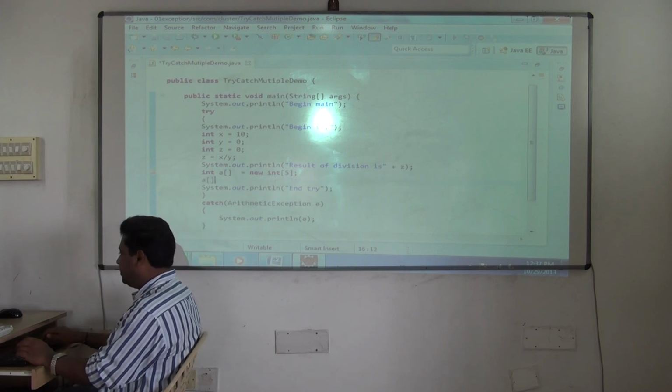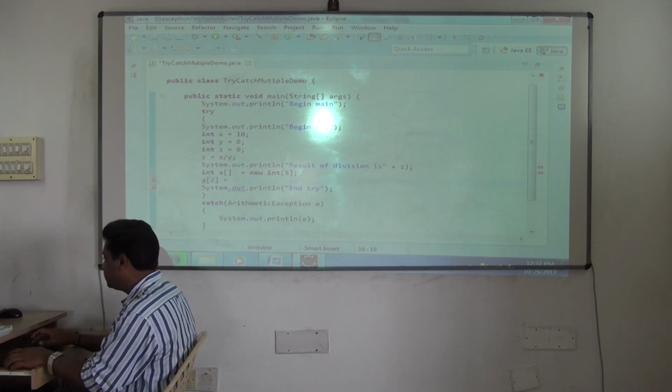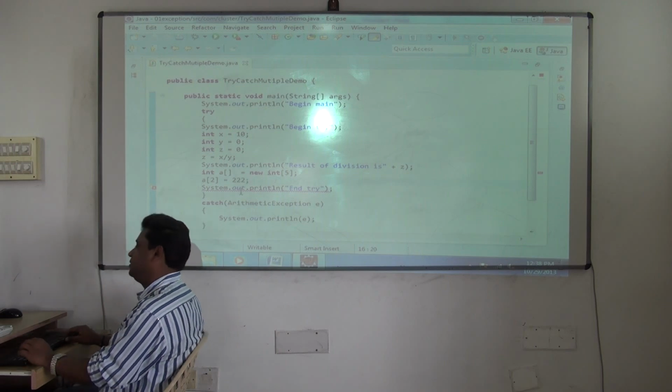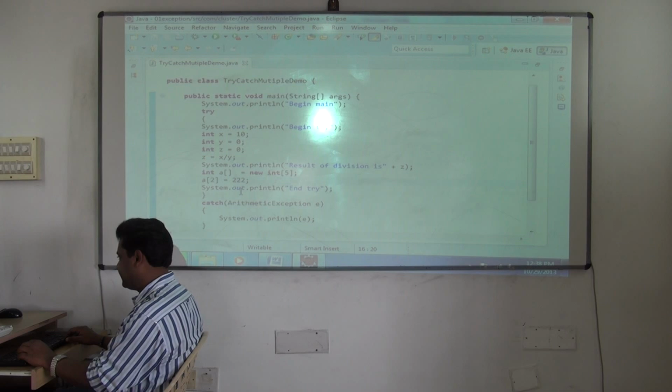Then if I give a correct value, what happens? A of 2 is equal to something like 222. You give your value, no problem. So things will execute normally and end try also will execute, no problem. Clear?